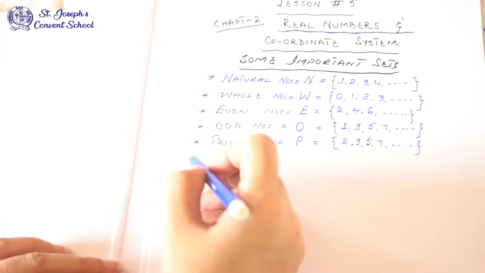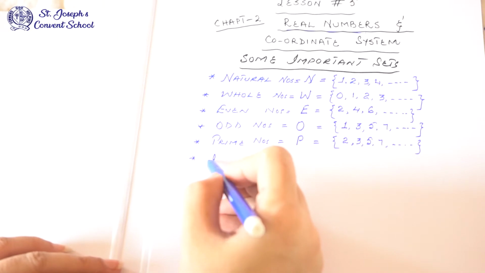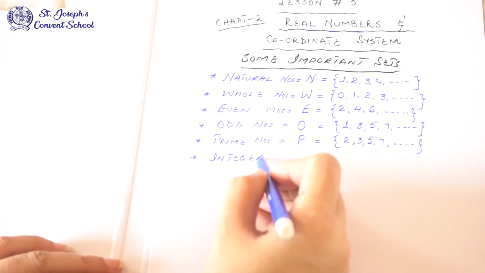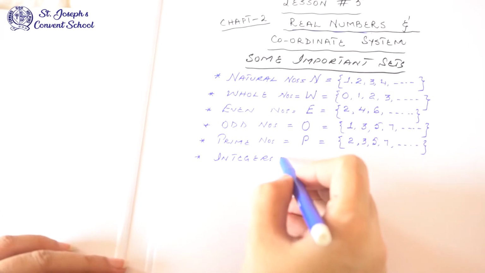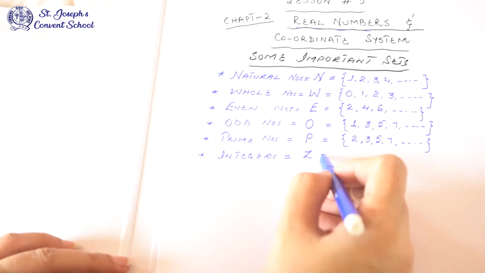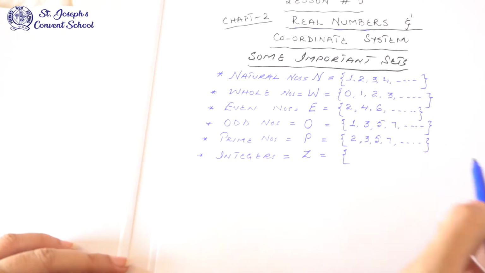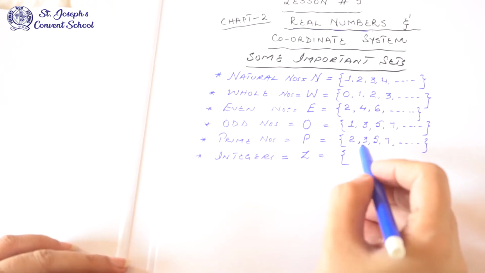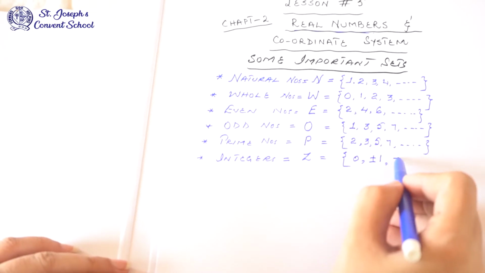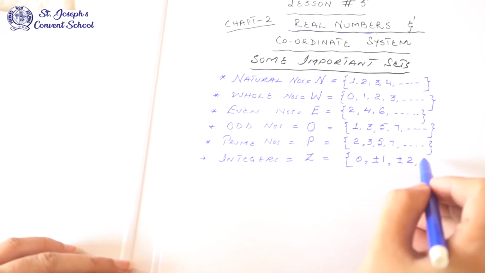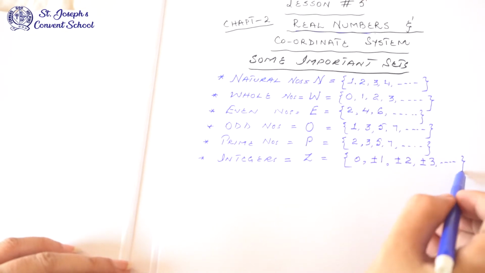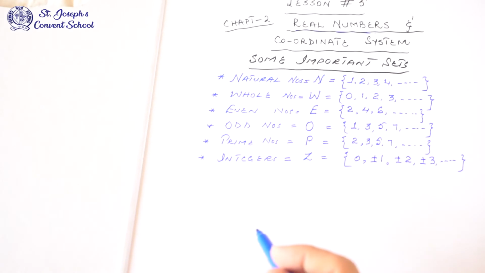Then you must have done integers. Integers are both positive and negative numbers. We represent integers by Z. So 0, plus minus 1, plus minus 2, plus minus 3 and so on. So both positive and negative numbers are known as integers.